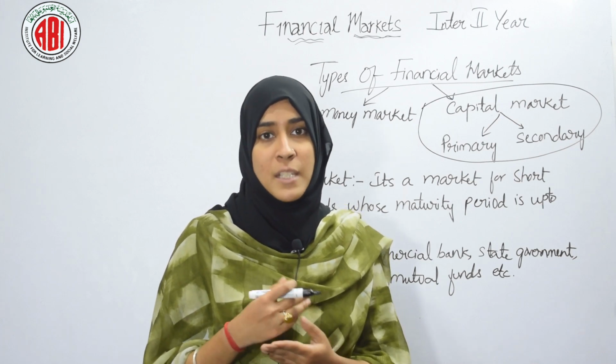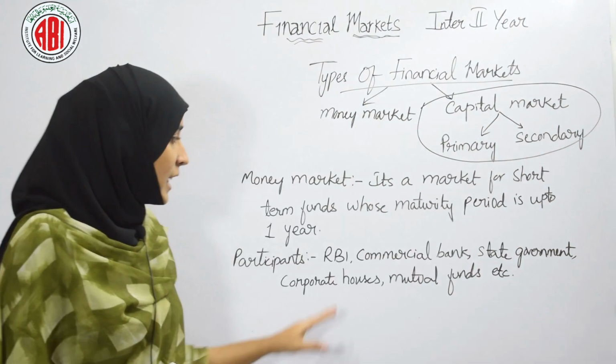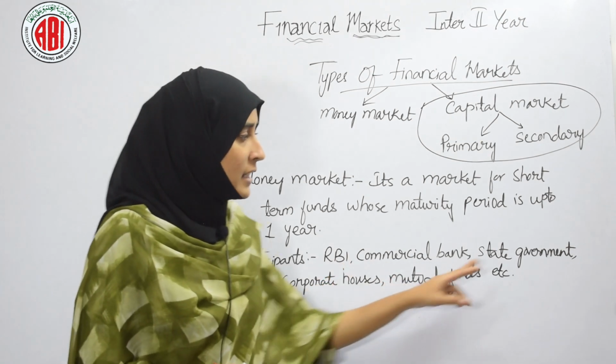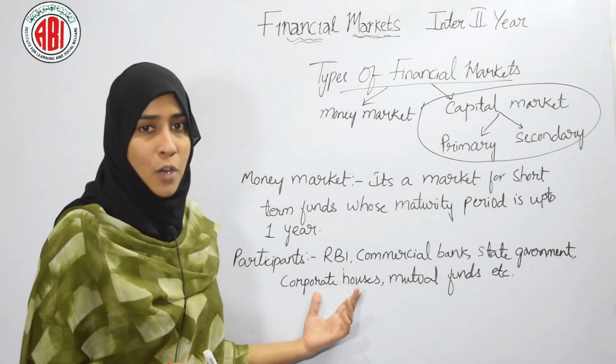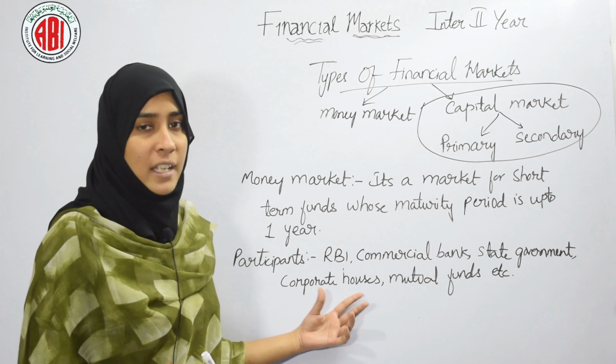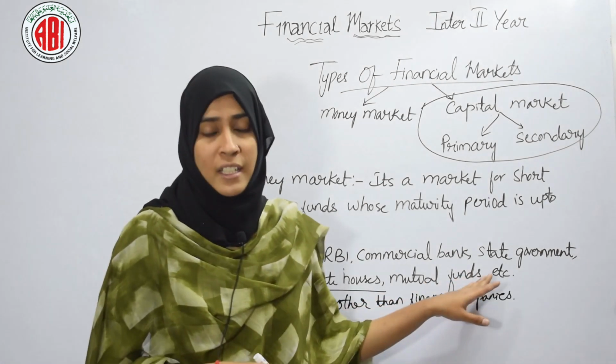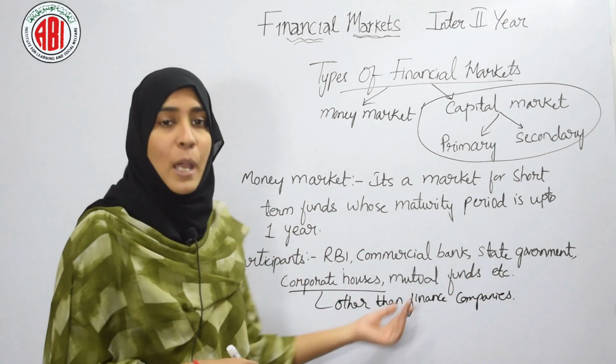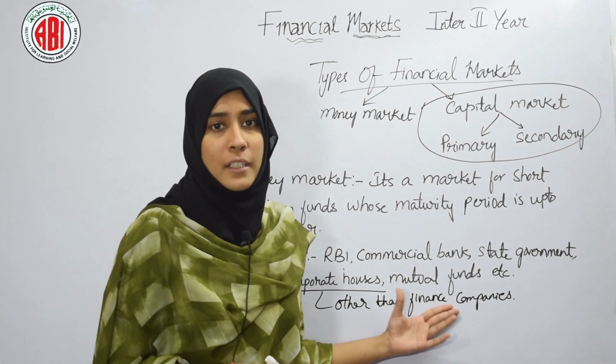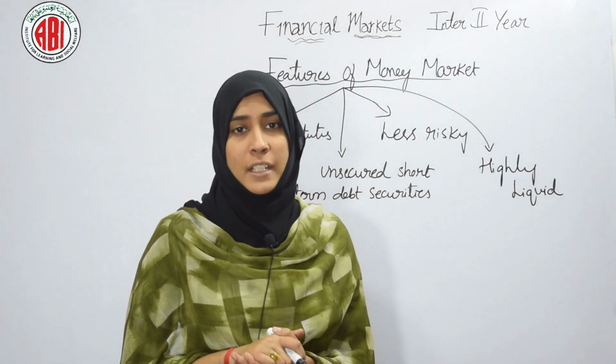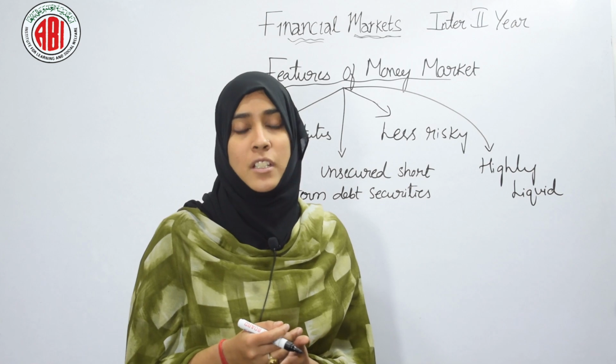Then who are the participants of this money market? We can see RBI, commercial banks, state government, corporate houses. They are other than finance companies, mutual funds, etc. So these were the participants of money market. Let's see the features of money market. There are 4 features of money market.